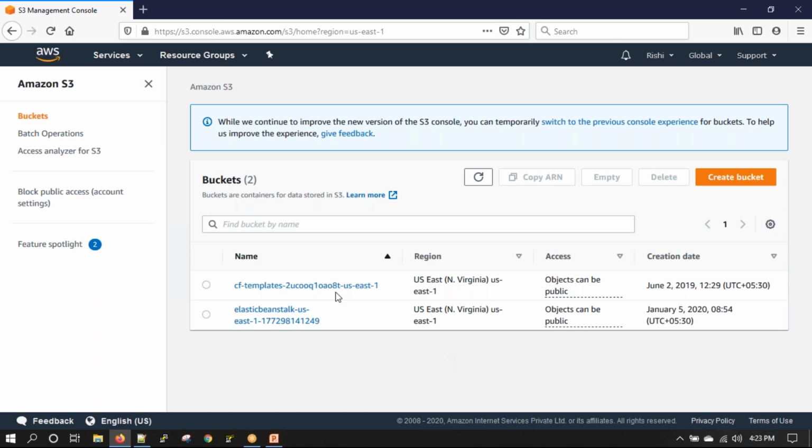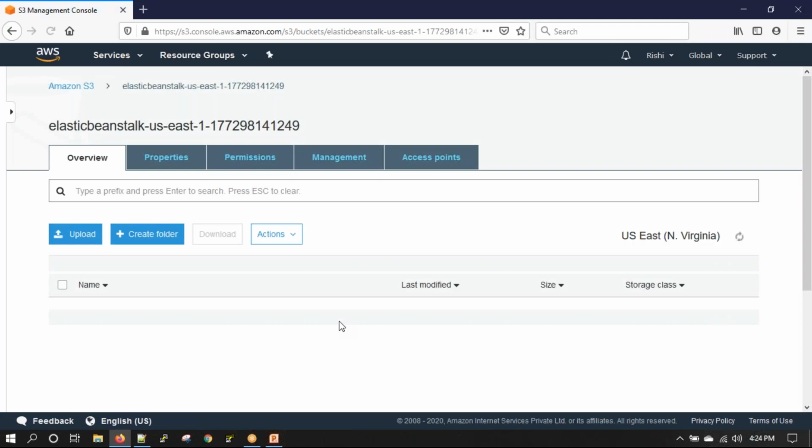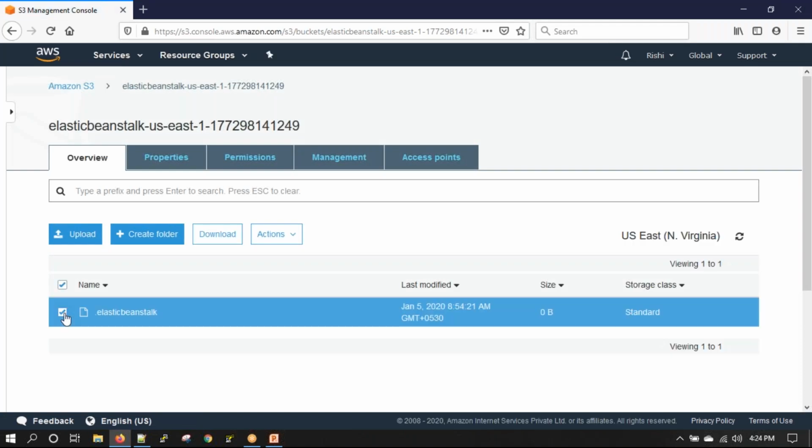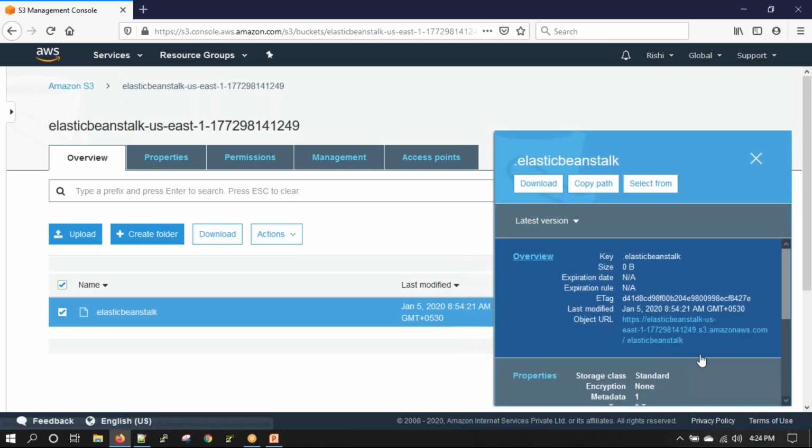It is going to be unique. Why it is unique is, say if I go inside this bucket and I select this, check this out.